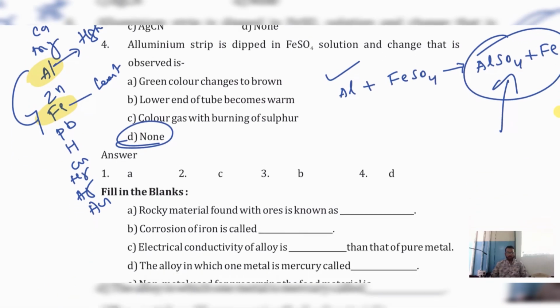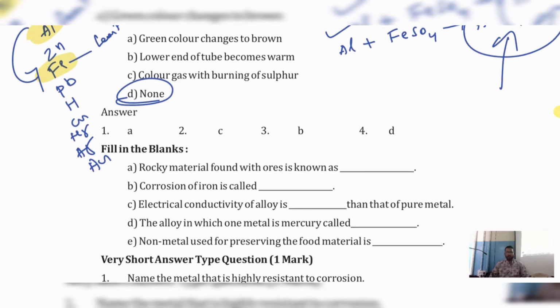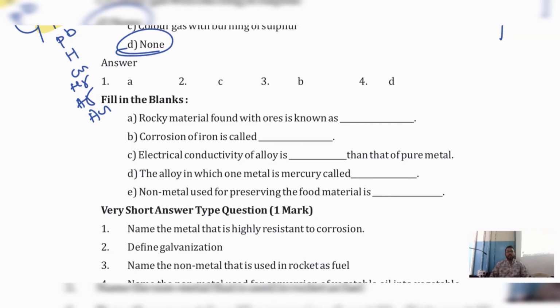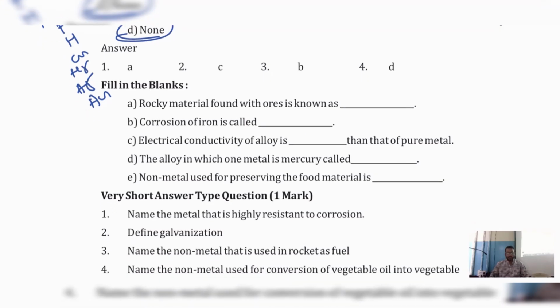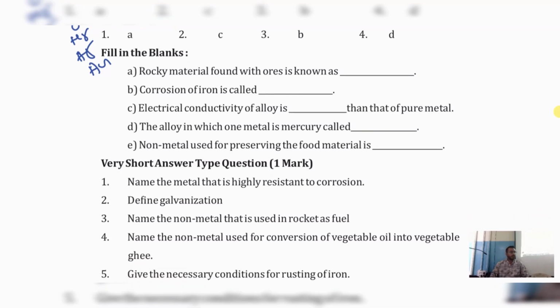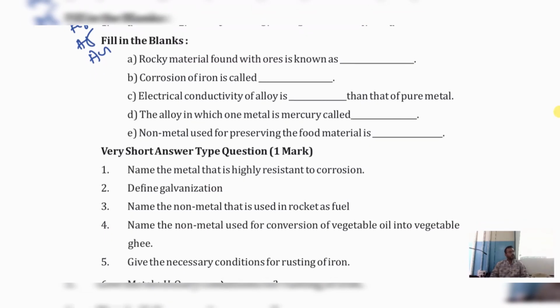Okay, guys. So fill in the blanks. Rocky material found with ores is known as gangue. Corrosion of iron is called rusting. Electrical conductivity of alloy is less than that of pure metal. The alloy in which one metal is mercury is called amalgam. Non-metal used for preserving the food material is.